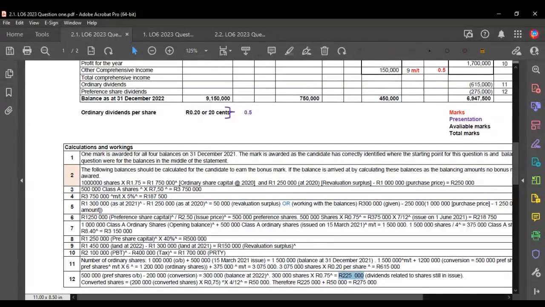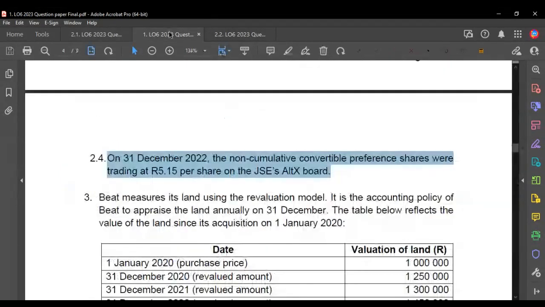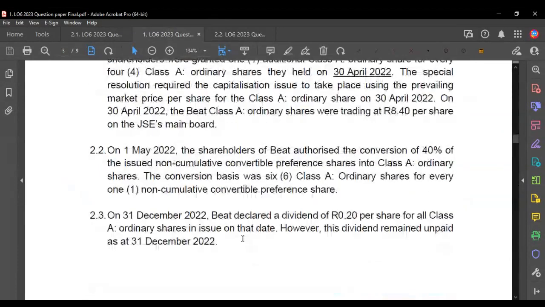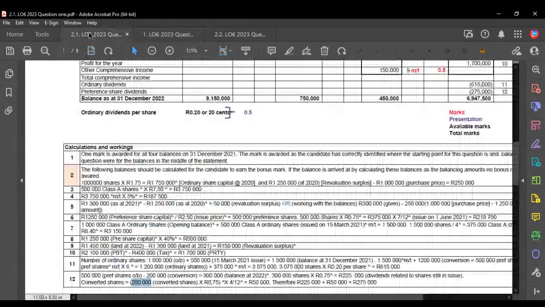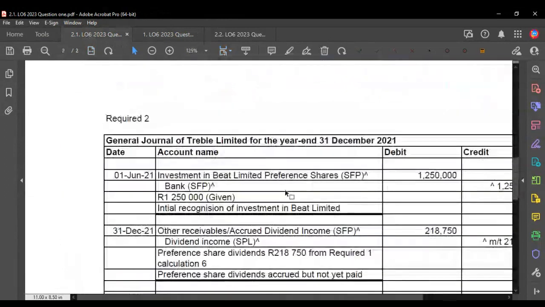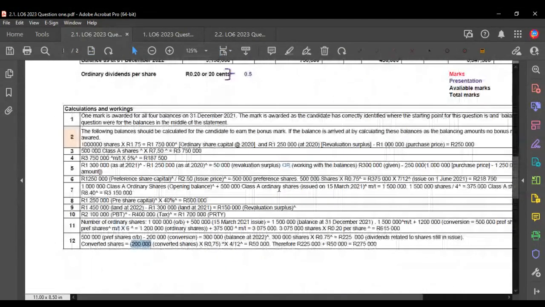But then we converted that 200,000 preference shares. So we need to calculate a separate dividend for them, right? And how do we do that? We say 200,000 shares multiplied again by the 75 cents, which is the normal dividend. But because the conversion happened on the 1st of May and the year end is in December, that means 4 months have passed.